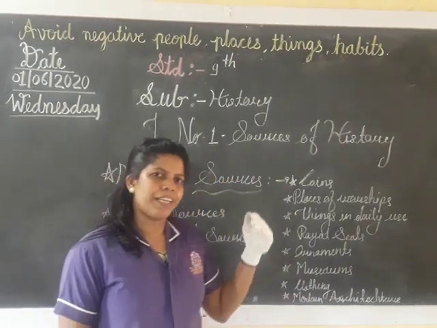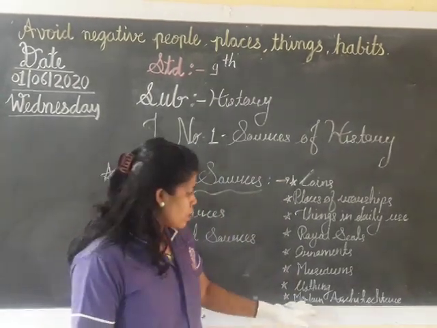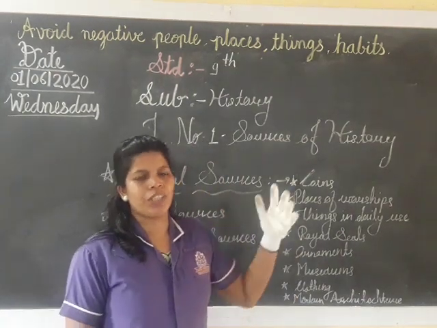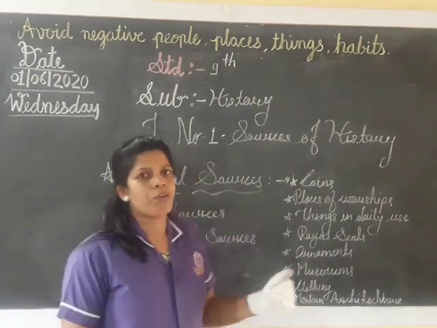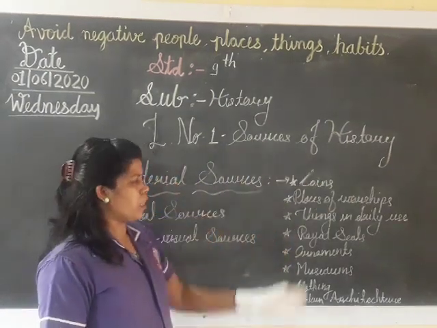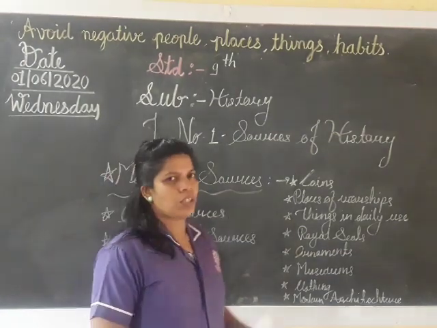Clothing, some types of clothes are also kept to observe. Same with modern architecture, with that also we will get information about sources of history. And all these things are included in material sources.